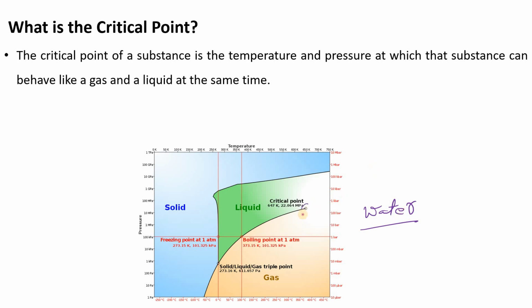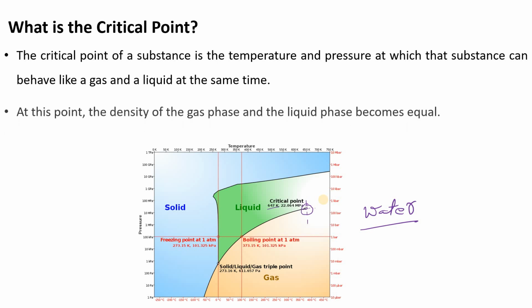There is a critical point, which for water is at 647 Kelvin and 22.064 megapascal. Please let me know in the comments box 647 K in Celsius and 22.064 MPa in PSI. At this point, your water could behave like a gas or a liquid at the same time.